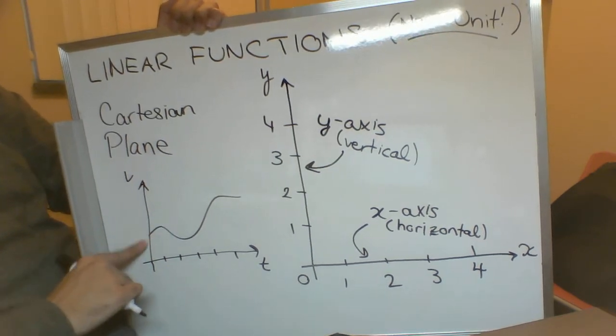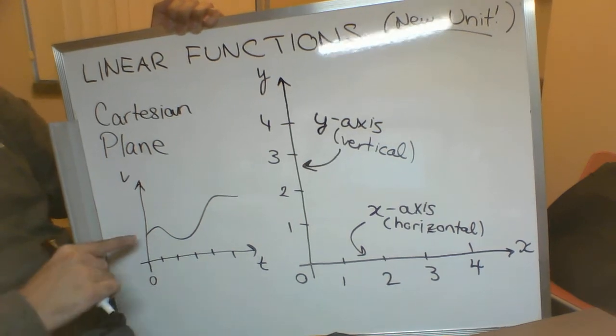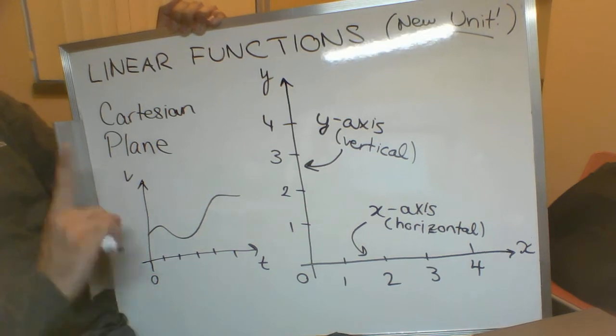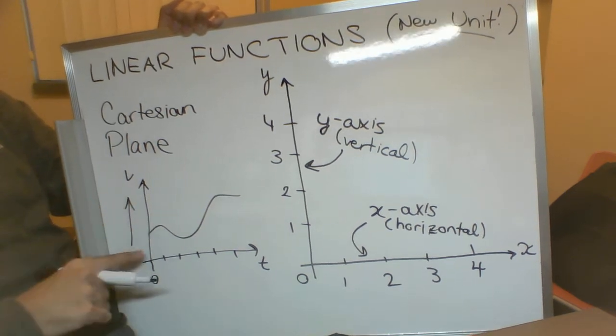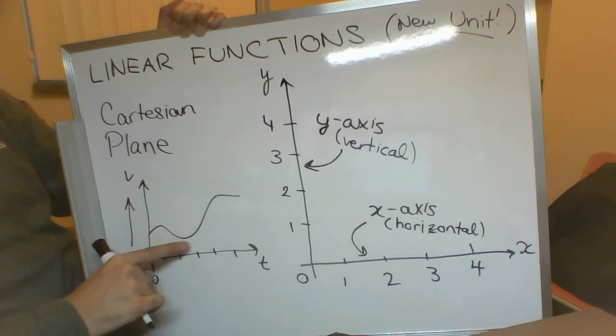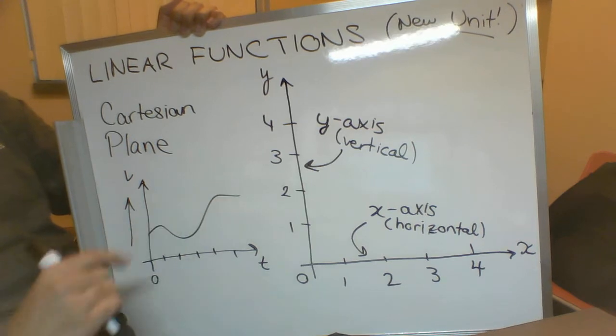So over here at your starting time, your stopwatch says 0, you're traveling at some speed, you speed up a little bit because your speed is going higher in that direction. So you speed up a little bit, you slow down a little bit, you speed up again, and then you sort of level off and you're traveling at a constant speed over there.